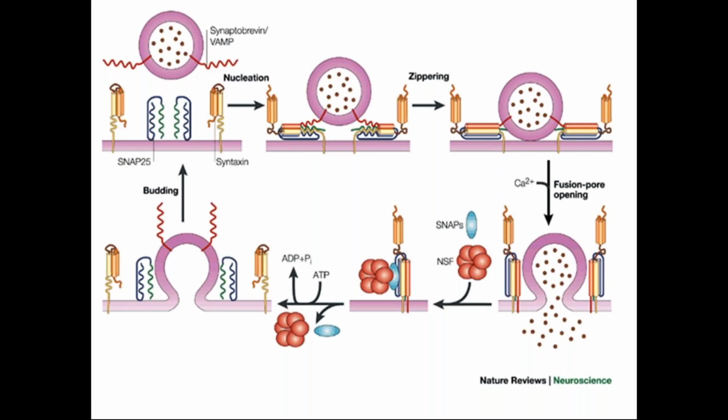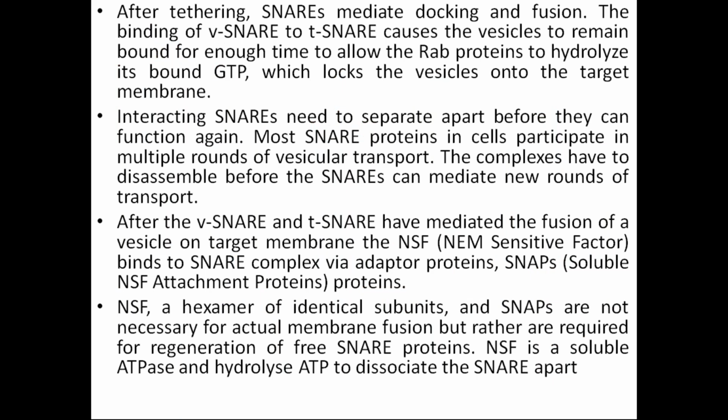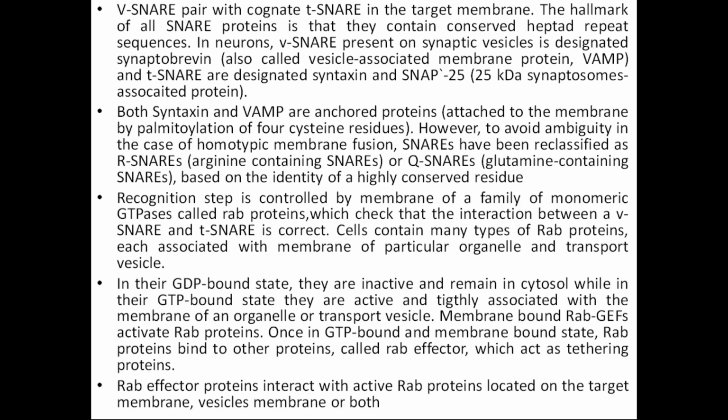Once it is locked, a very important protein will come, called the RAB protein. Very, very important. The RAB protein is very important for vesicle fusion.